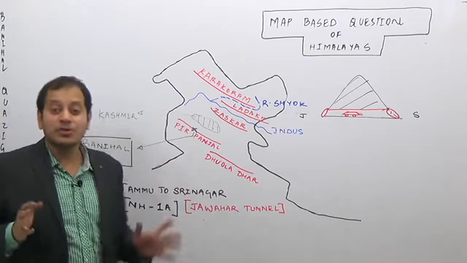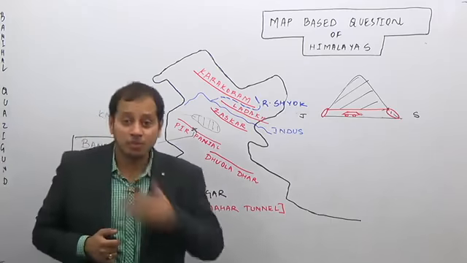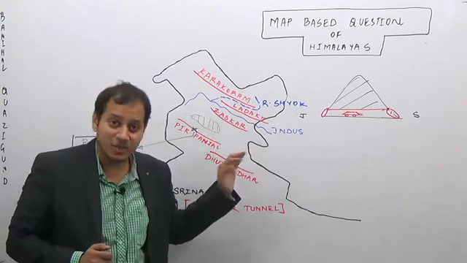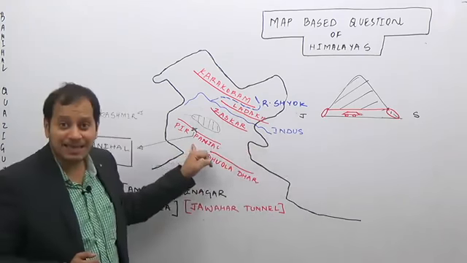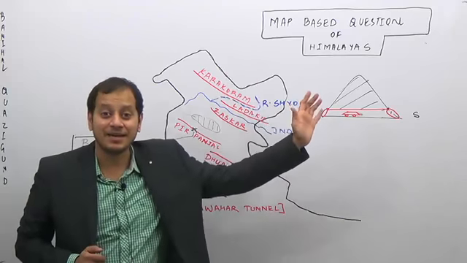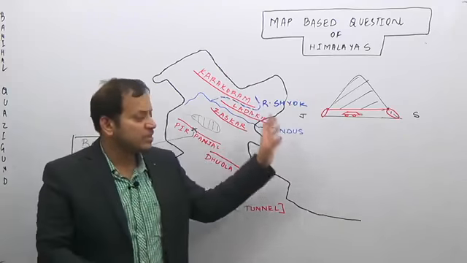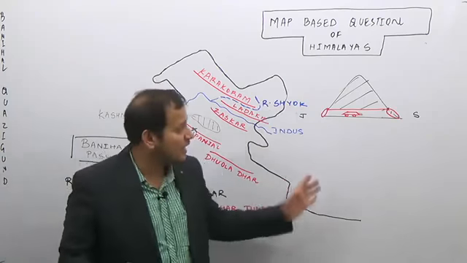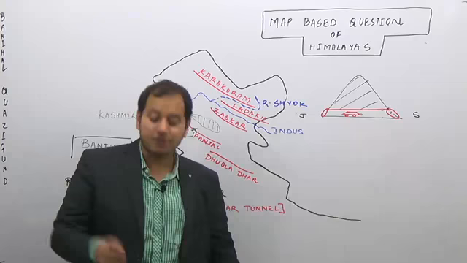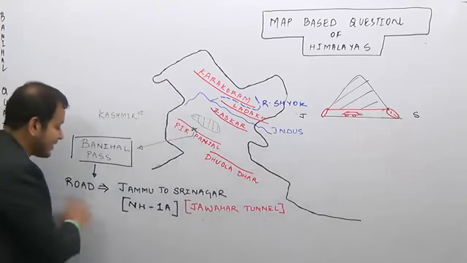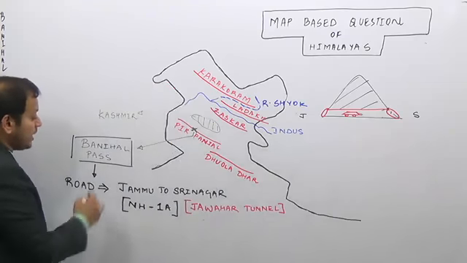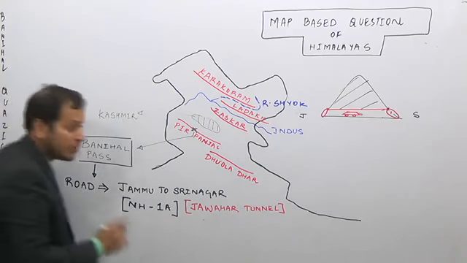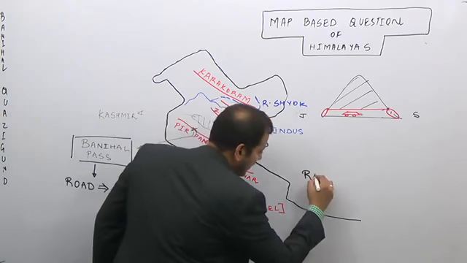In fact, whenever you go to Kashmir, you see it is so beautiful. We come from the plain area of Jammu or the Shivalik regions, cross the great middle Himalayas, and suddenly enter a greater height. Just by crossing this 2.5 kilometer tunnel, the entire landscape changes. You feel as if you have come to heaven after reaching Srinagar. So this is the road through Banihal Pass, NH1A, Jammu to Srinagar, and the other importance of the Banihal Pass is the railway link.